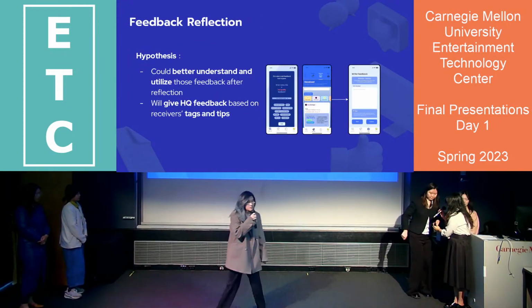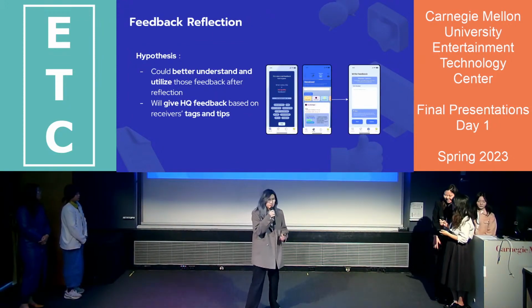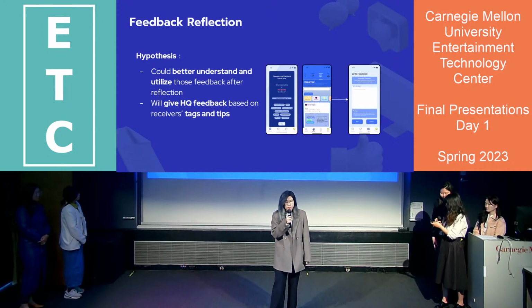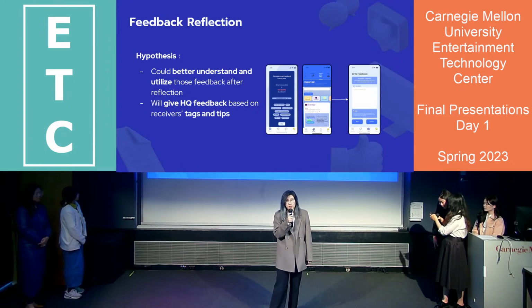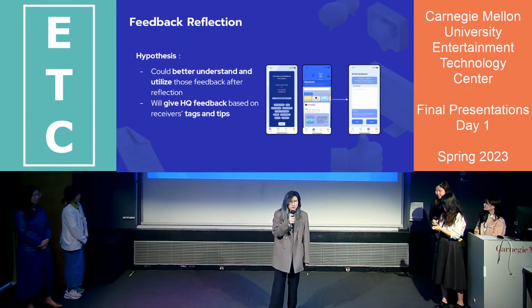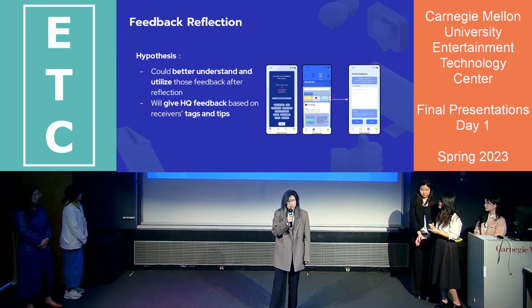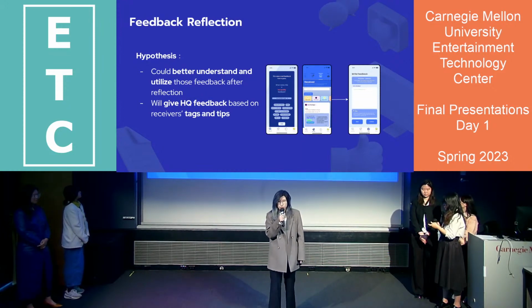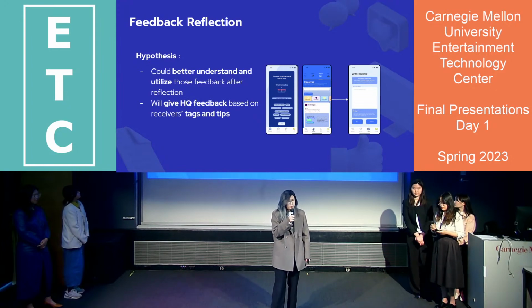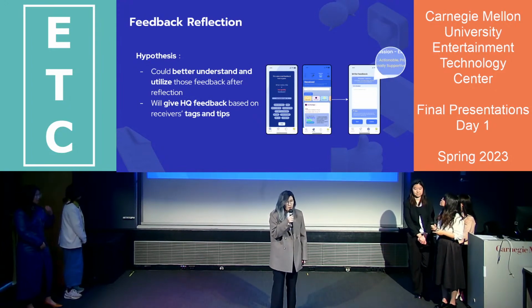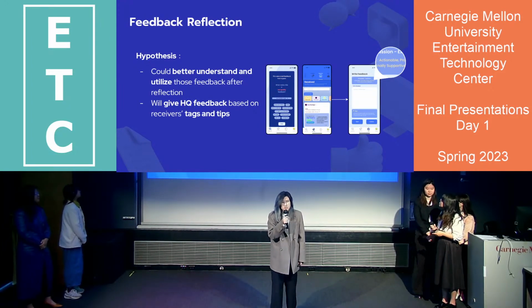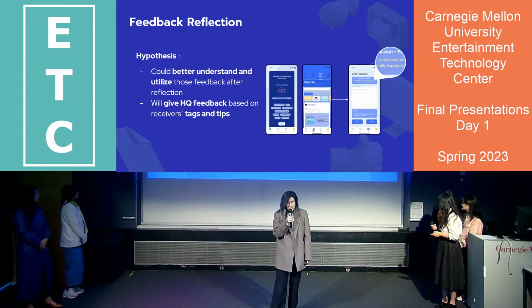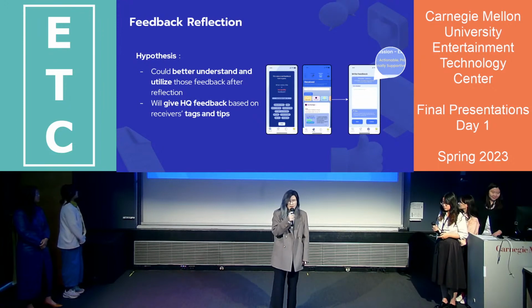Okay, so this is our last principle, feedback reflection. We came up with two hypotheses when we were discovering it. The first one, users could understand and utilize those feedback after reflection in the mic vote session. And then the user will give high quality feedback based on the receiver's tag and tip rubric. We already introduced tag before, so what is tip? Tips are suggestions for further call to action sentences for specific tags for our feedback giving process.